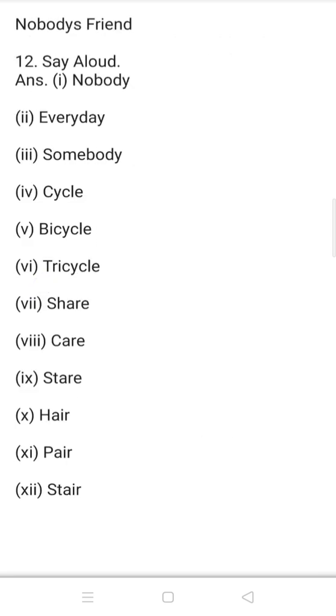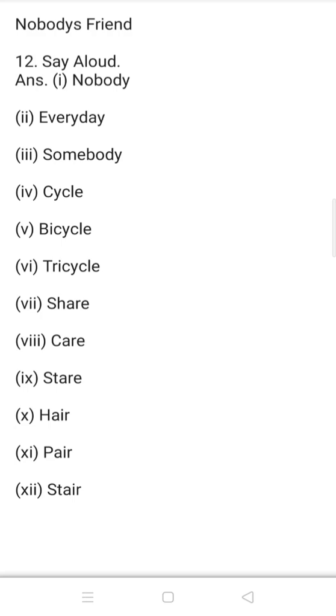Poem Nobody's Friend. Say aloud. You can use these words as rhyming words. For example, nobody, everybody, somebody. These are rhyming words, same sound at the end. Buddy, day, buddy.